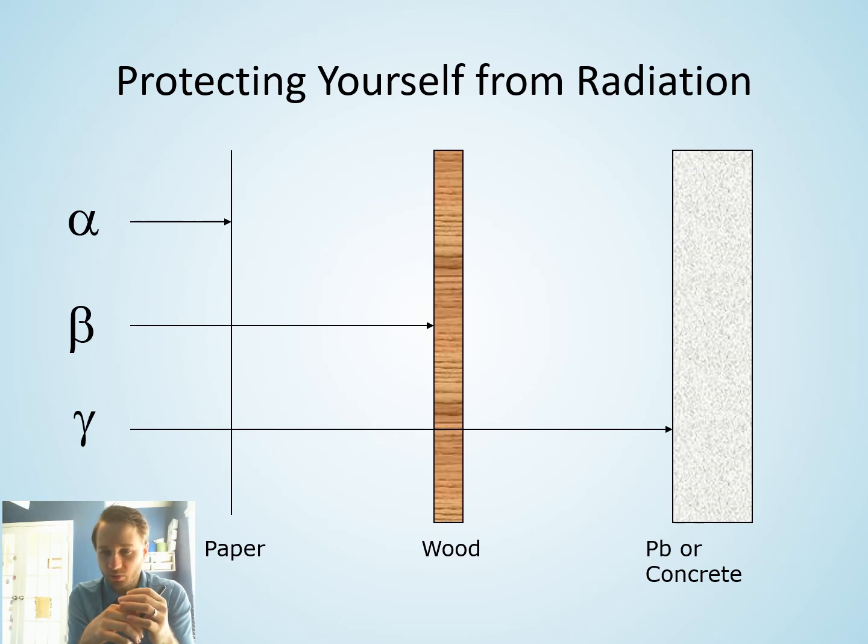While alpha particles, if somehow they get into your body, are very, very harmful, because these things are very reactive and will cause lots of damage to your body. But the convenient thing is you can stop it by wearing clothes. Regular clothes would easily stop alpha particles from penetrating into your body, and so you don't have to worry so much about those things. So it is sort of convenient that the higher the penetrating power something has, the less harmful it is.